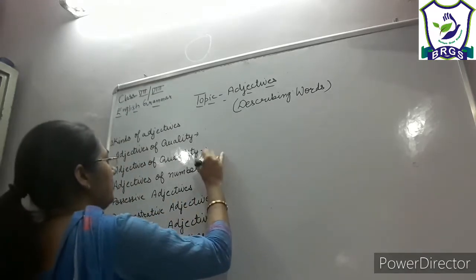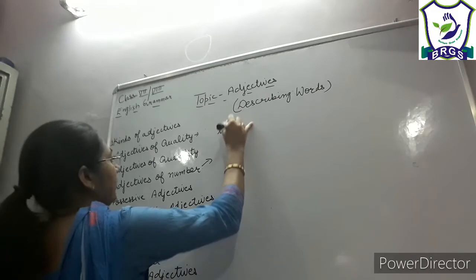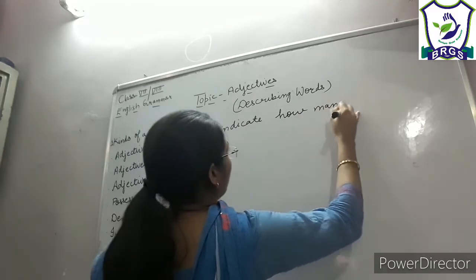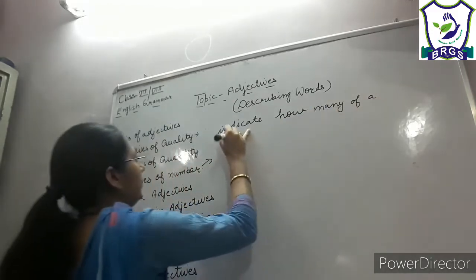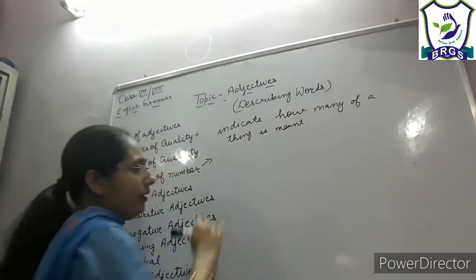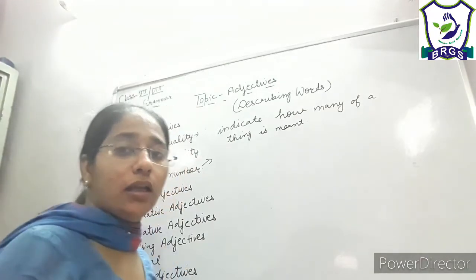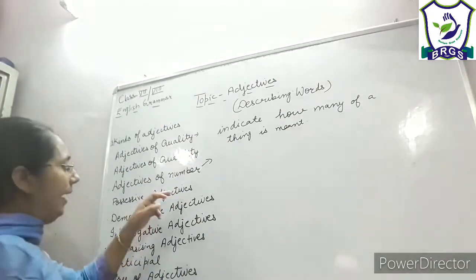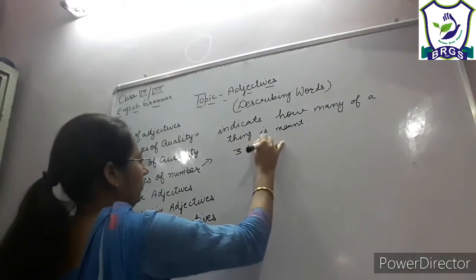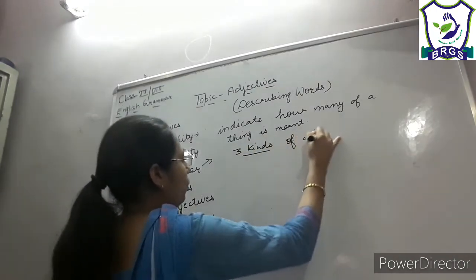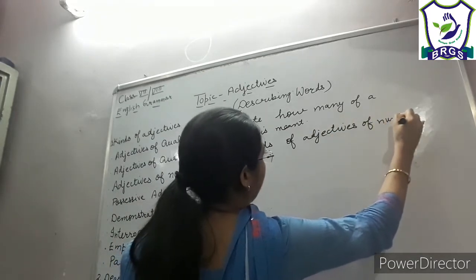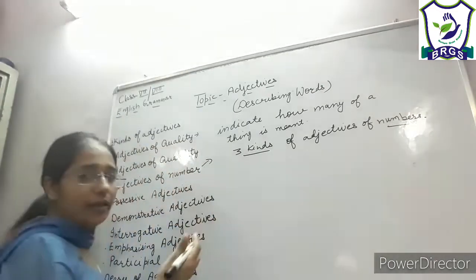Adjectives of numbers means the words that indicate how many of a thing is meant, right? They are used with countable nouns. They tell the number of the nouns, right? And adjectives of numbers also have different kinds. There are three kinds of adjectives of numbers, right? Now what are those three kinds?